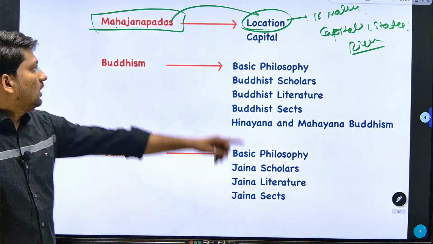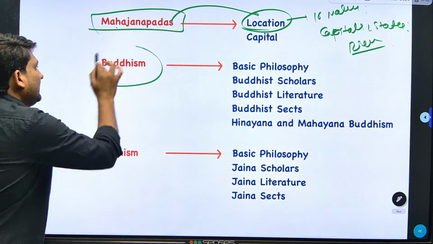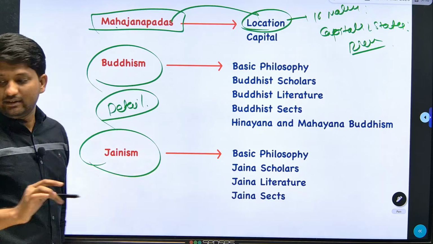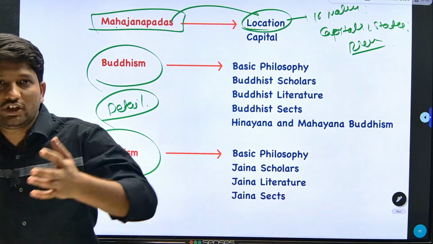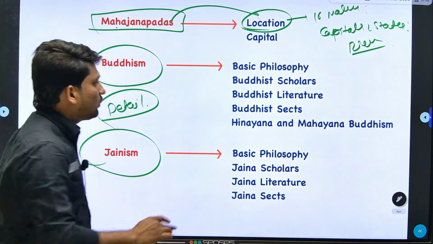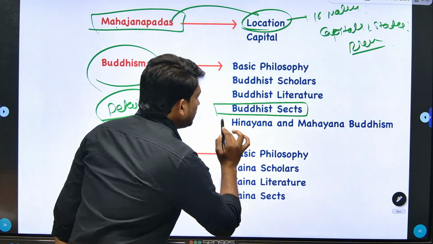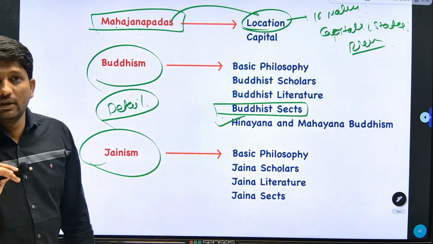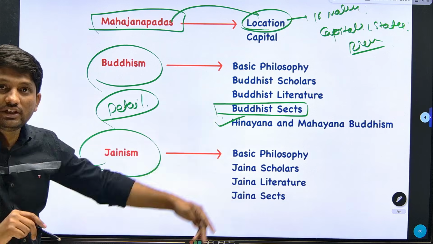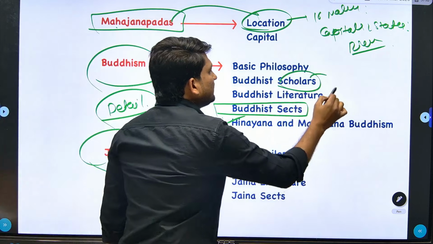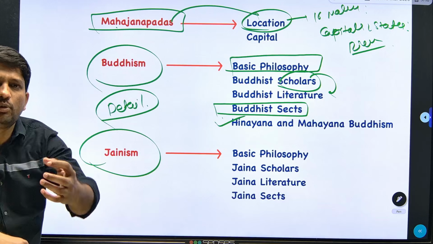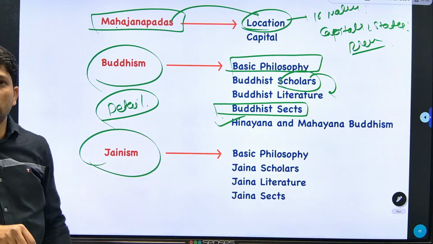Associated river. So after Mahajanpadas, Buddhism and Jainism in detail is important. We haven't discussed the question before this 2021. If you analyze the questions before 2021, there were questions from Buddhist sects also, particularly from Hinayana and Mahayana Buddhism. So we have to focus on these different Buddhist sects, Hinayana and Mahayana Buddhism, Buddhist scholars and their literature, as well as the basic philosophy of Buddhism and some important information related to Gautam Buddha.